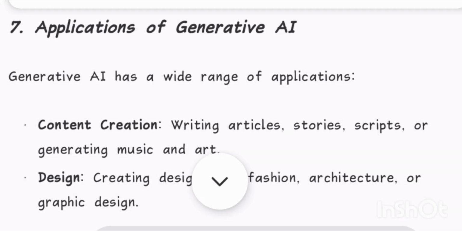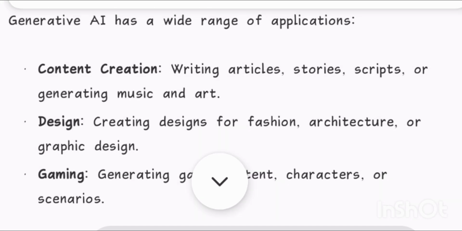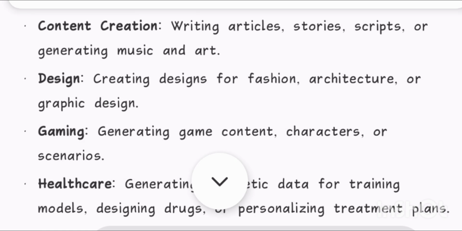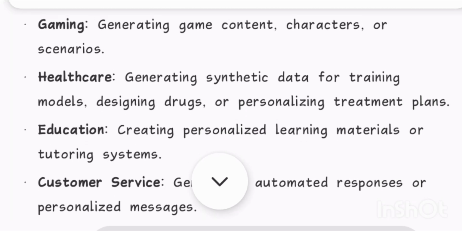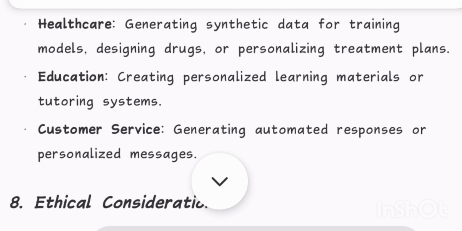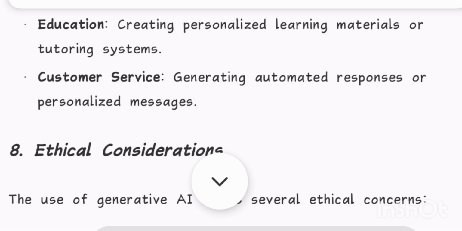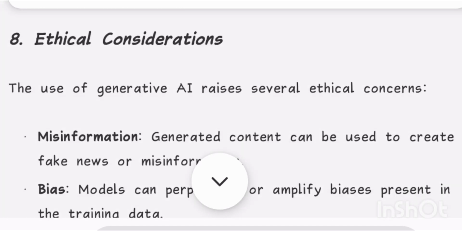7. Applications of generative AI. Generative AI has a wide range of applications: content creation, writing articles, stories, scripts, or generating music and art; design, creating designs for fashion, architecture, or graphic design; gaming, generating game content, characters, or scenarios; healthcare, generating synthetic data for training models, designing drugs, or personalizing treatment plans; education, creating personalized learning materials or tutoring systems; customer service, generating automated responses or personalized messages.